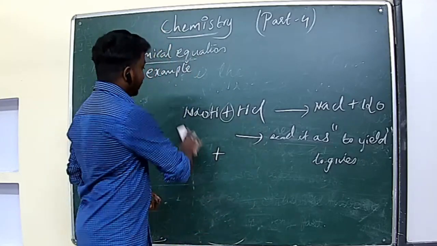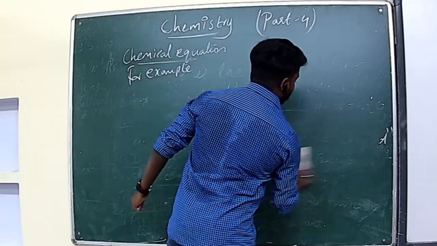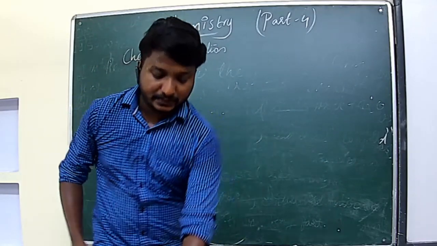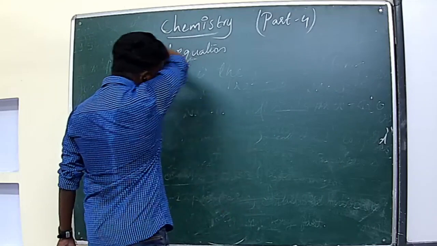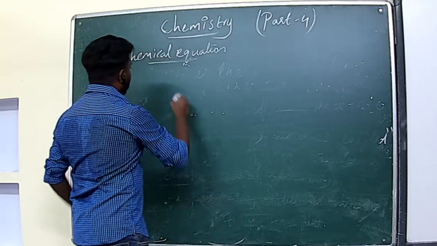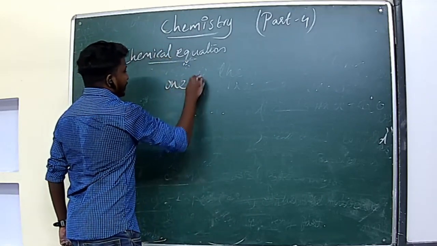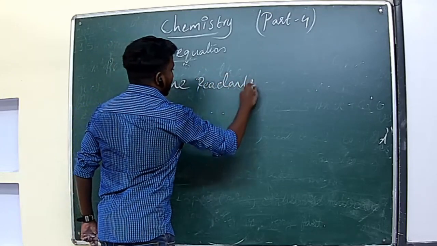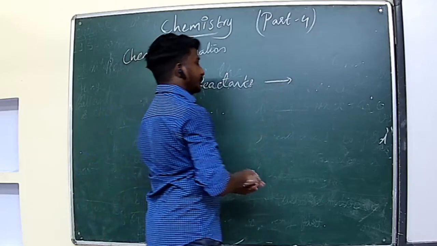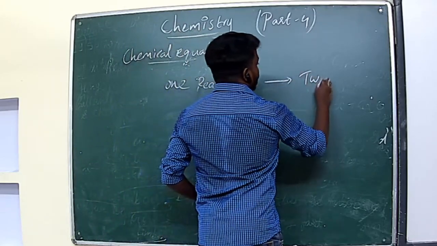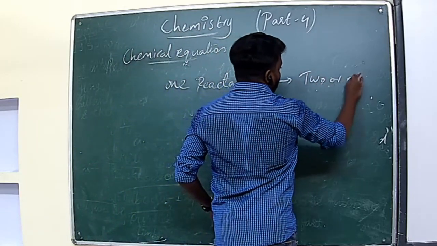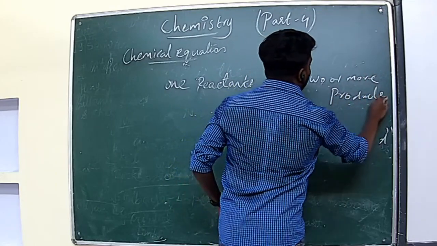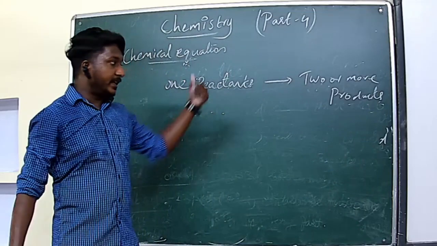Now we can see. Chemical equations involve: one reactant can give two or more products. Okay, one involvement: one reactant can give two or more products.